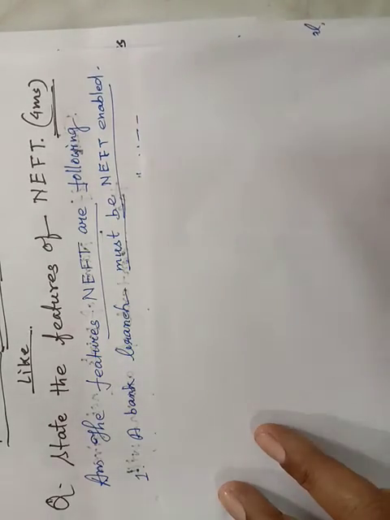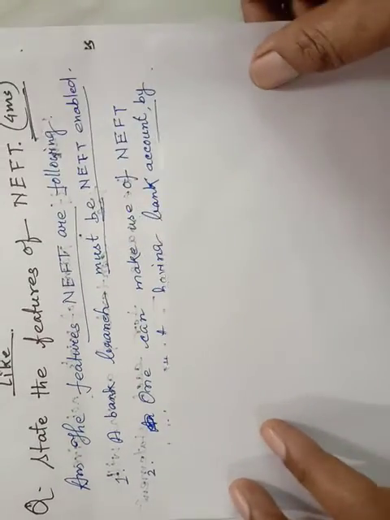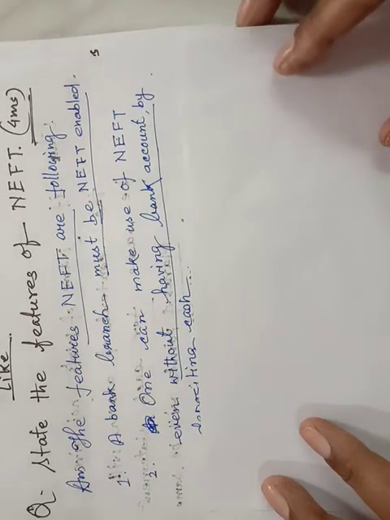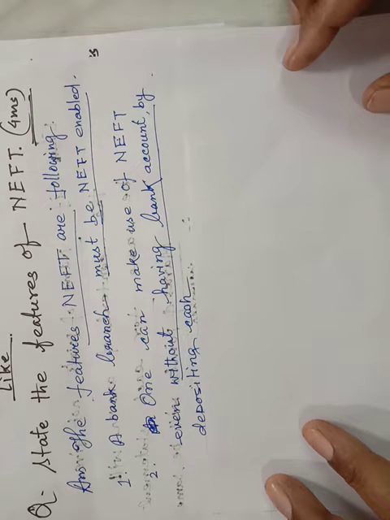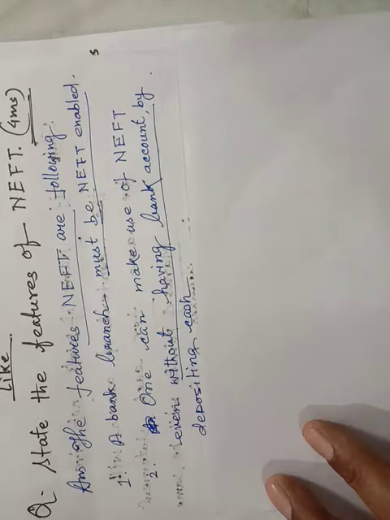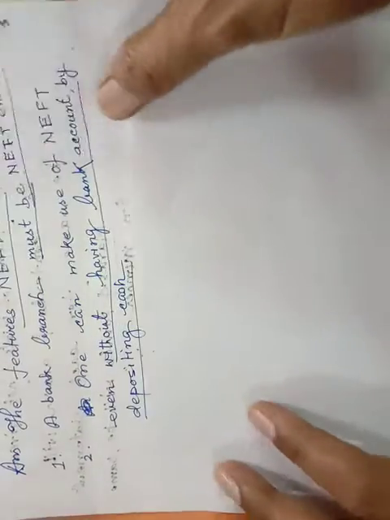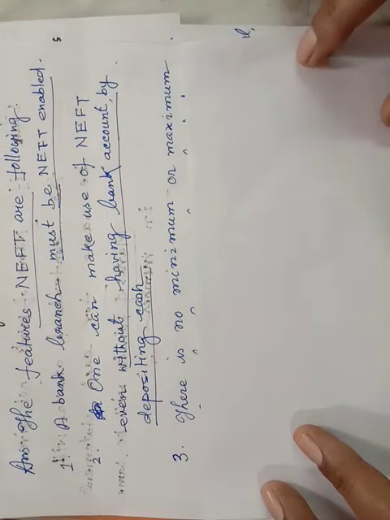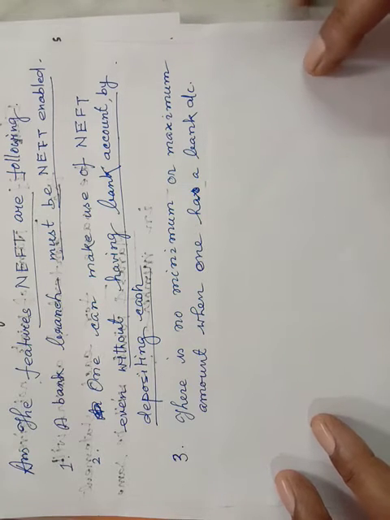'Must be NEFT enabled' is enough for 1 mark. Second: one can make use of NEFT even without having a bank account by depositing cash. You have to write the full portion. Second, 1 mark.